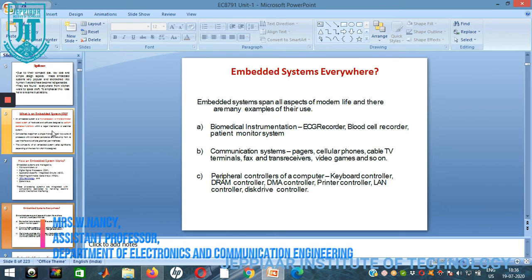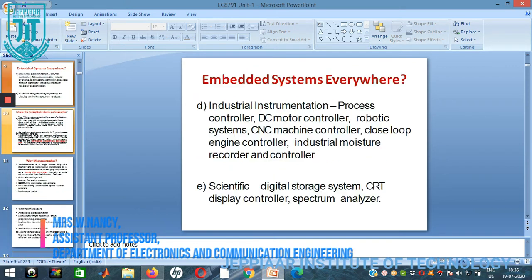DMA controller, printer controller, LAN controller, disk drives, etc. Under industrial instrumentation, we have DC motor controller, robotic systems, closed loop engine controller. In scientific instrumentation, we have digital storage systems, CRT, that is cathode ray tube, display controller, spectrum analyzer.